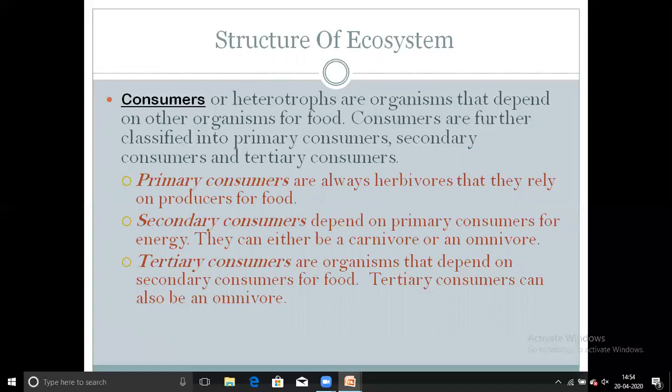So first let us discuss primary consumers. What are primary consumers? Primary consumers are always herbivorous that depend on producers for food. Secondary consumers depend on primary consumers for energy. They can either be carnivorous or omnivorous. Third and last one is tertiary consumer. Tertiary consumers are organisms that depend on secondary consumers for food. Tertiary consumers can also be omnivorous.